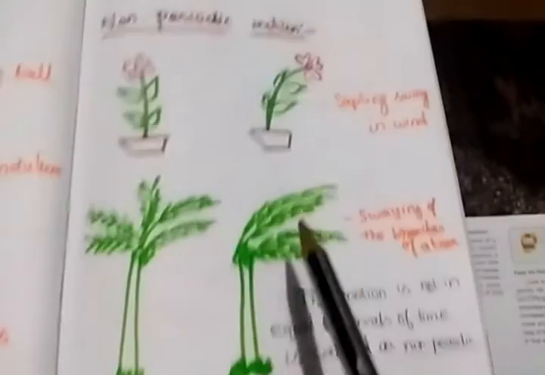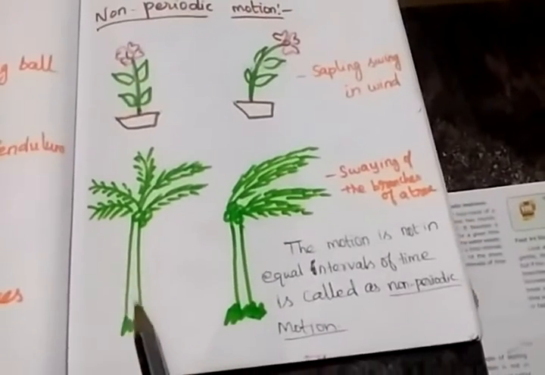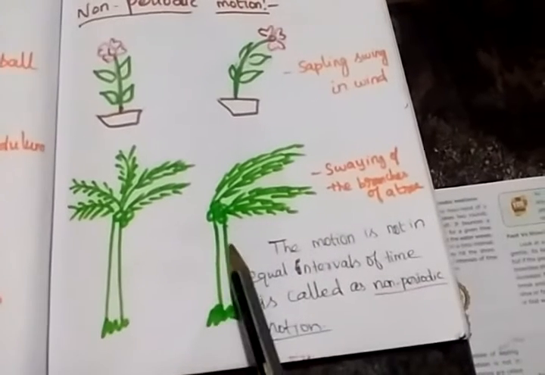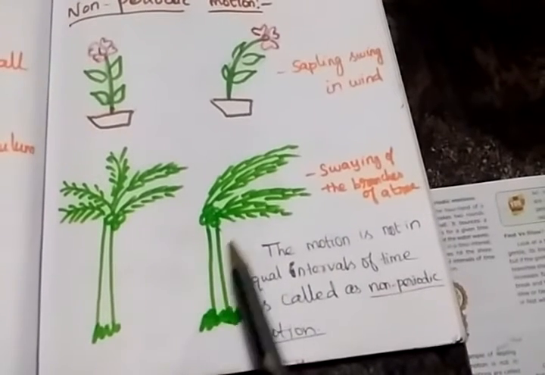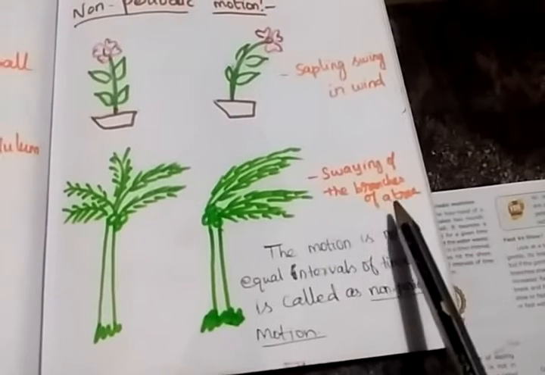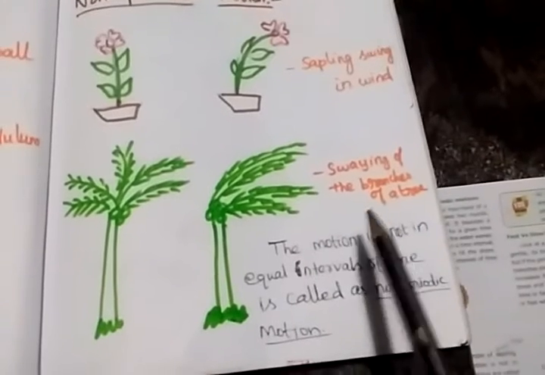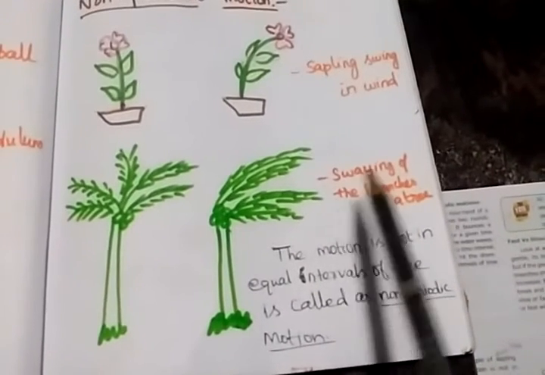Then here see what is this? It is a normal coconut tree. Here we see swaying of the branches of a tree. What is swaying?